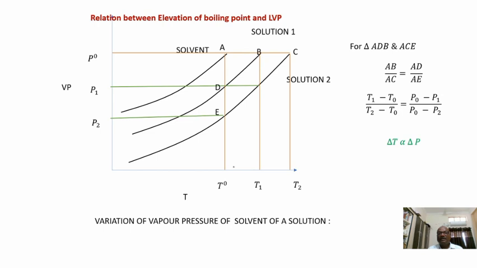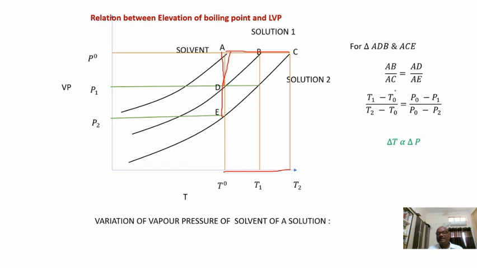Then AC is T2 minus T0. So T1 minus T0 divided by T2 minus T0 is equal to AD divided by AE. AD is nothing but P0 minus P1, and AE is P0 minus P2.